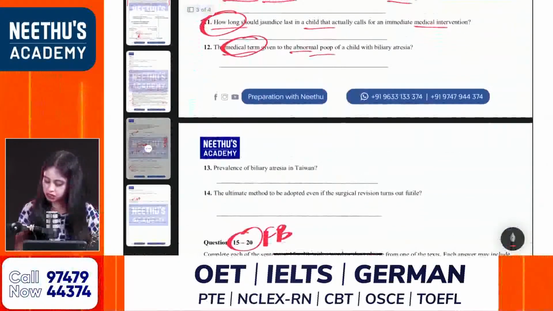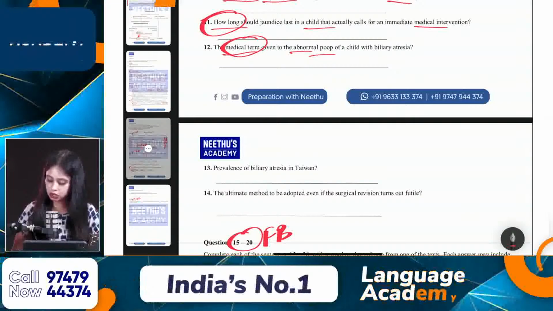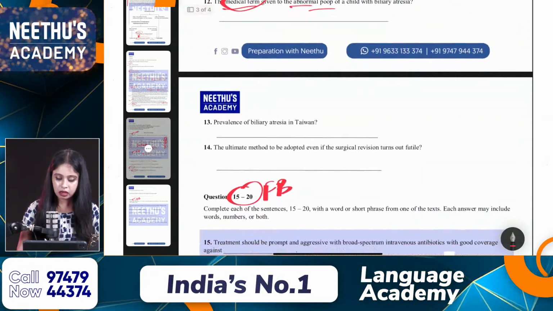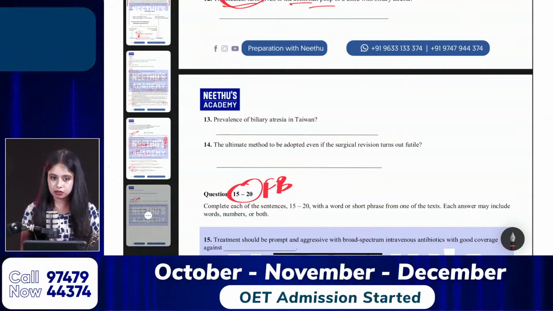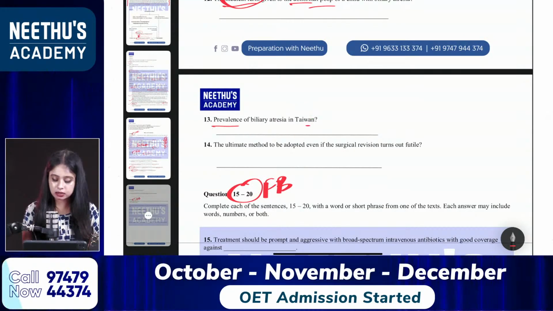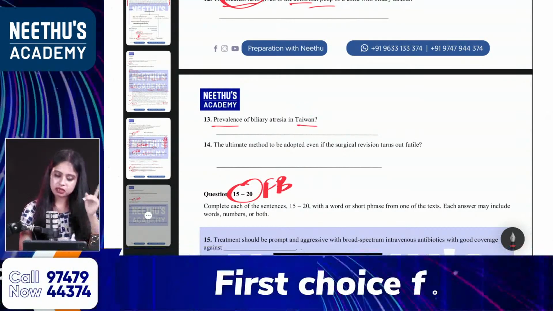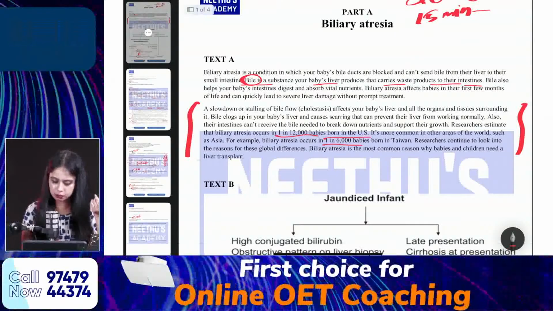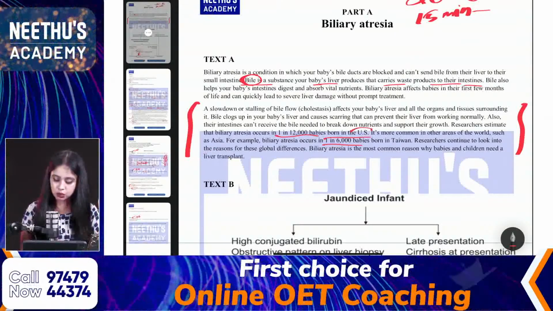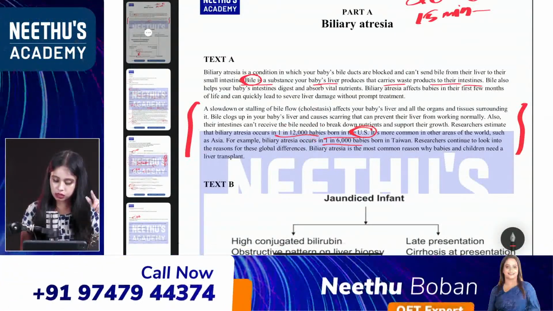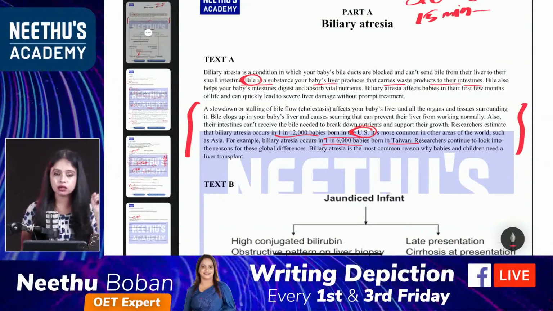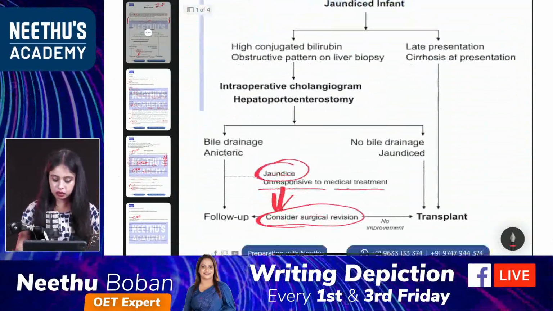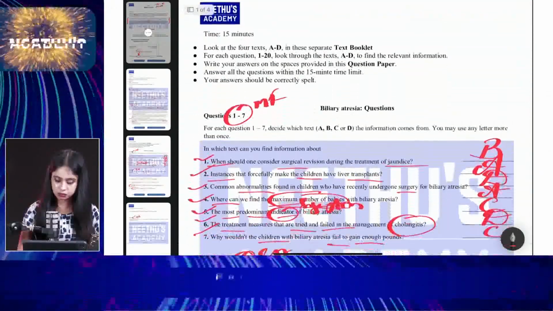Priya, Kavita, Divi, Shanta, Megha. Yes, Sudha. Correct answer. And what about the 13th one? Prevalence of biliary atresia in Taiwan. A very simple question which is mentioned in the second part of text A. In US, it is 1 in 12,000. In Taiwan, it is 1 in 6,000. So, very direct answer, 1 in 6,000.